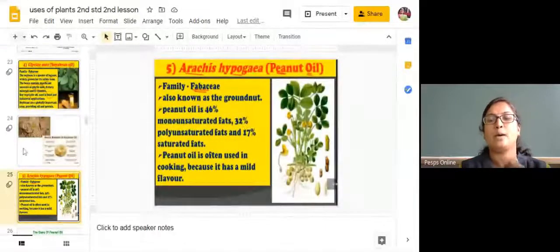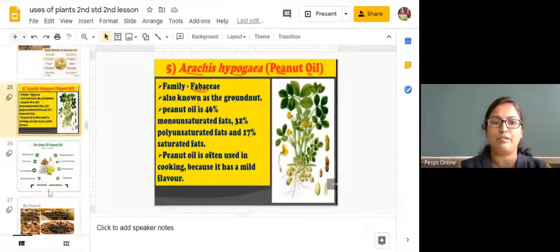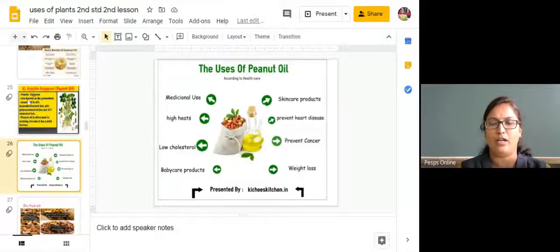And next one is peanut oil, groundnut, right? Peanut oil. So, what are the benefits of this peanut oil? Peanuts, we are using them for medicinal use also. It is going to provide us high heat.